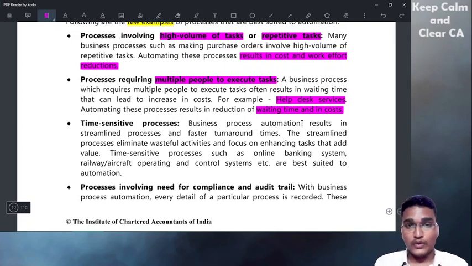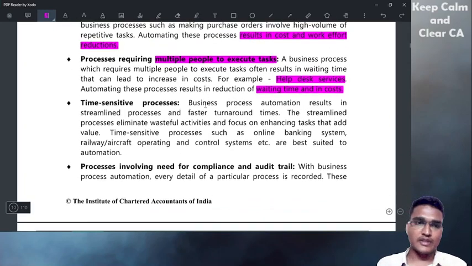What is the product you want to return? What is the issue? They ask so many questions. If done manually, it would take a lot of time. The machine asks some questions, and if you still have doubts, it connects you to customer care. Otherwise, it automatically accepts the return.